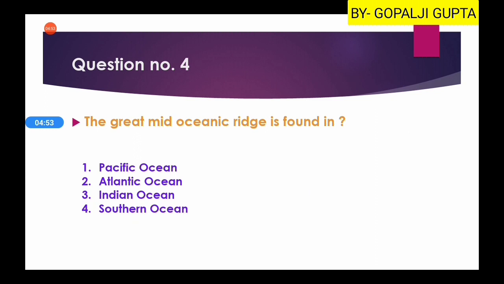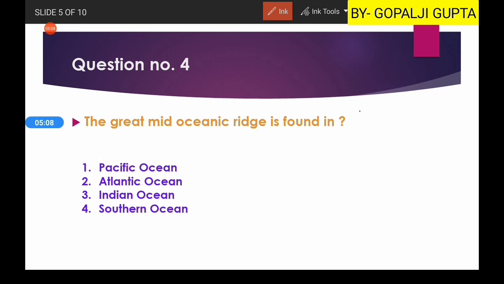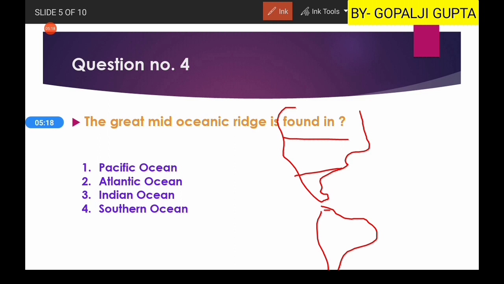Then you have question number 4, great mid-oceanic ridge is found in. So all of you know very well that the mid-oceanic ridge is found in the Atlantic Ocean, like this. Here you have the USA, and here you have the South American continent, and here you have Greenland, here you have Eurasia, Europe and Asia, and here you have the African continent.